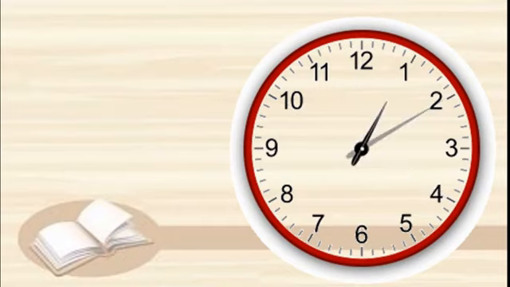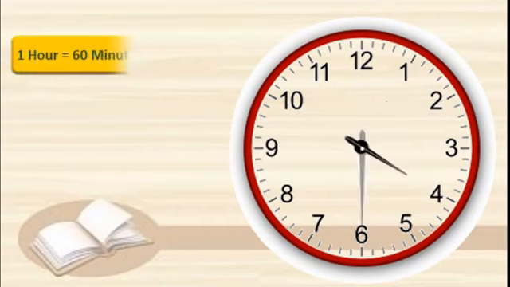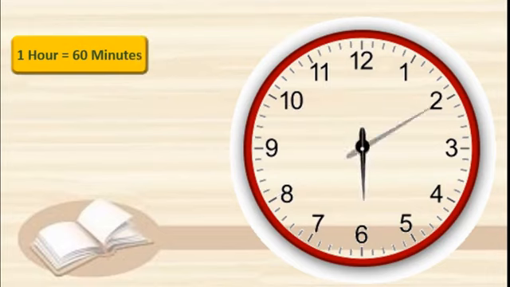See, got this? Means 1 hour is equal to 60 minutes. From 12 to 1 it is 5 minutes, isn't it? You know this. 12 to 1 it is 5 minutes. From 1 to 2 again 5 minutes, that is 10 minutes here. We always start counting the minutes from 12, isn't it?